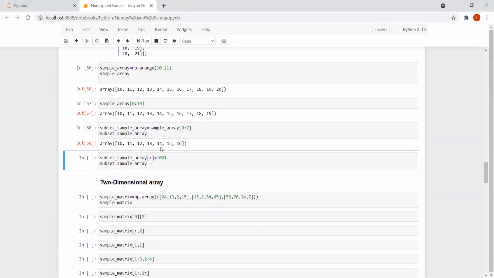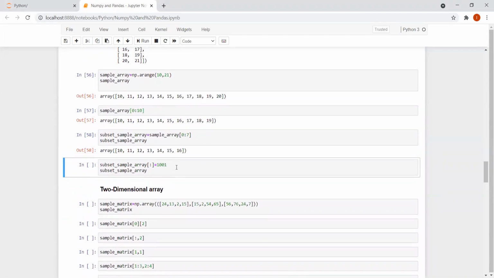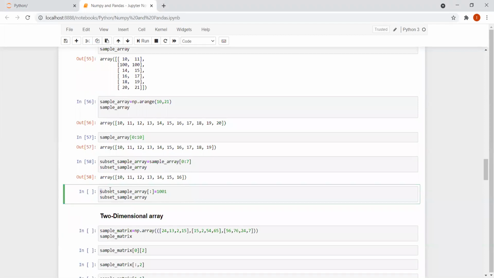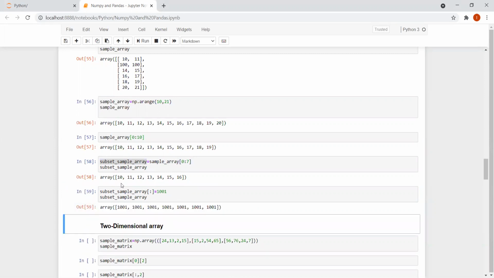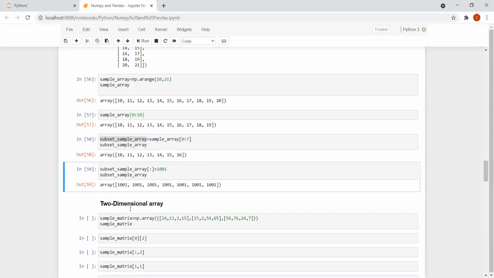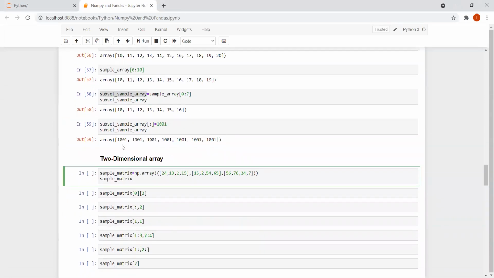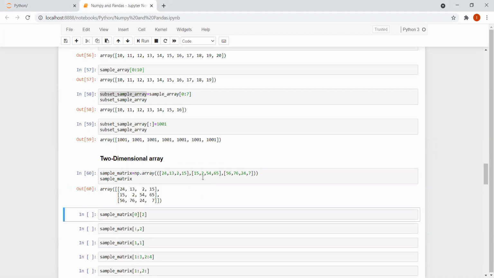Yes. So in case I write colon equal to 1001, so what is happening? I'm writing it for subset_sample_array. So this is basically subset_sample_array. There I want to change all the elements to 1001. So when I run this, all these elements are changed to 1001. Right? Hope it is clear now. In case I want to make any two-dimensional array, I have written np.array, and then I have given these lists, and let me run this now.